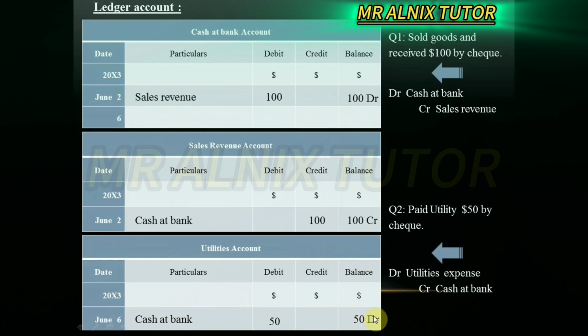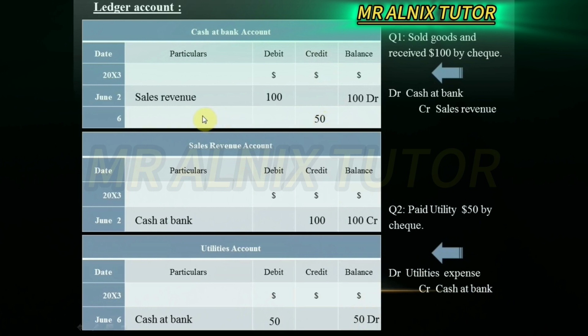It's considered debit. Now we have filled the utility expense account. The next one we have to fill is the cash and bank account also. Now, $50 is put where? Put in the cash and bank account, under the credit column. Who is the partner?